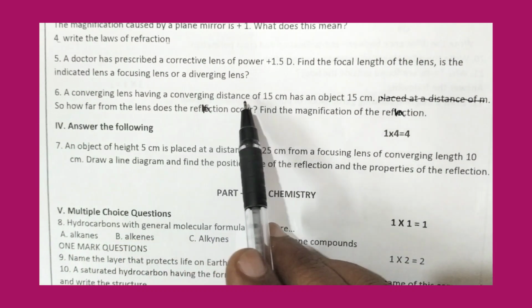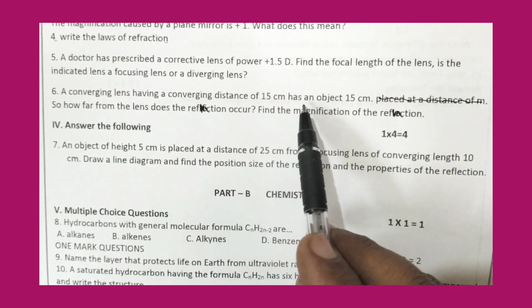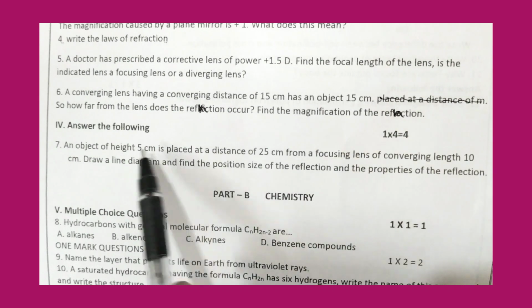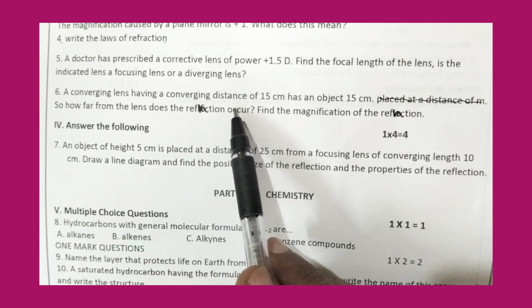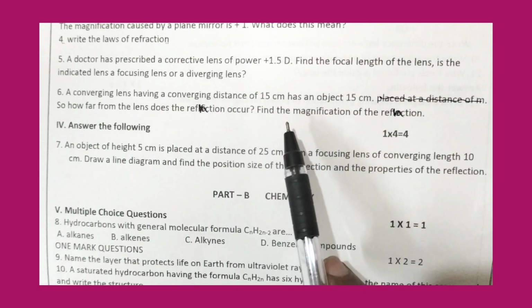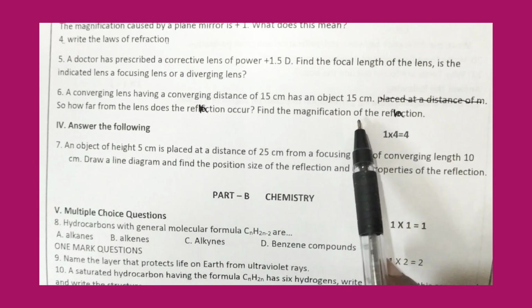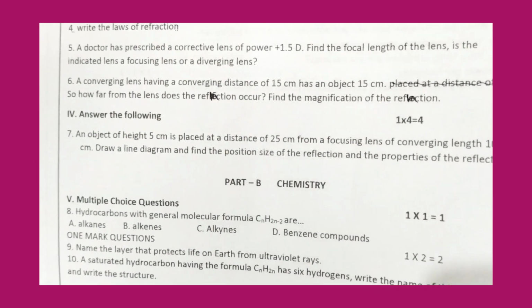A converging distance andre adu focal length, an object 15 centimeter. So how far from the lens does the refraction occur? So refraction occur andre elli image formation agutte anta. Find the magnification of the refraction. So we have to find out the magnification.